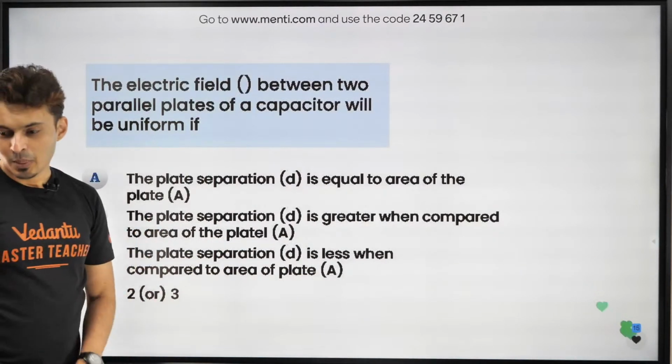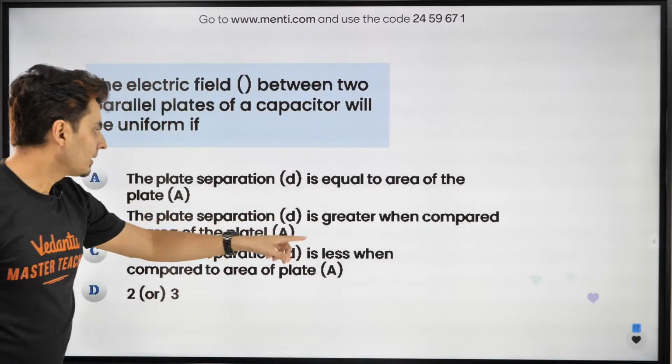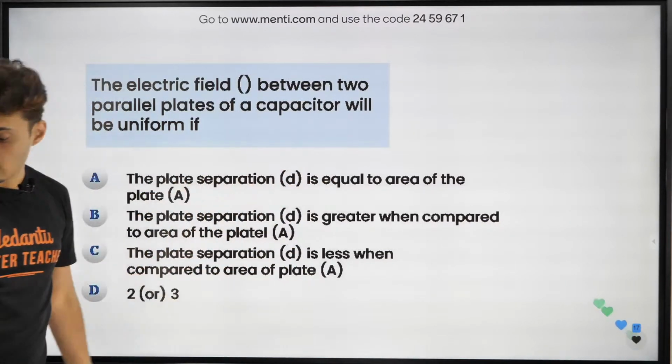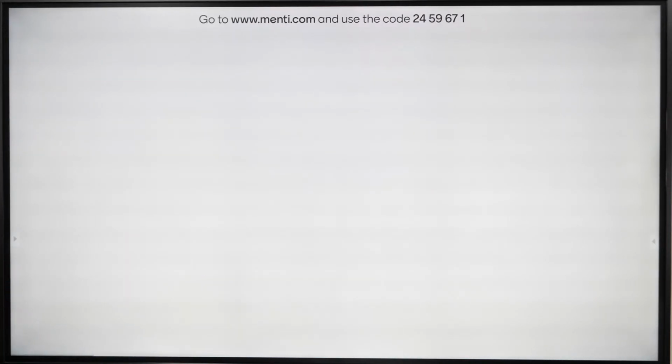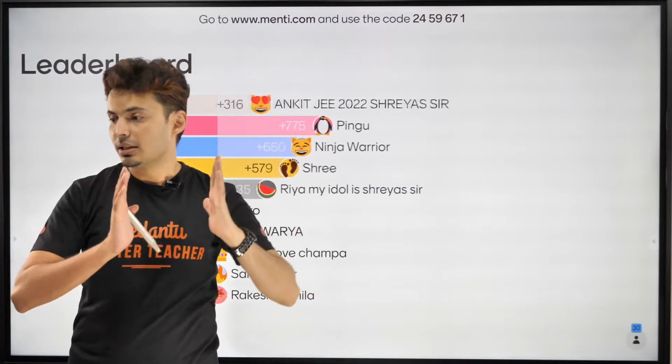Understand that. Okay, cool. Let's get going. No, D is not correct. B is wrong. D is large. It will fringe. It will not be uniform. Okay. Let's get going to the next question. I'll just read out the question for you. So there is an uncharged capacitor.